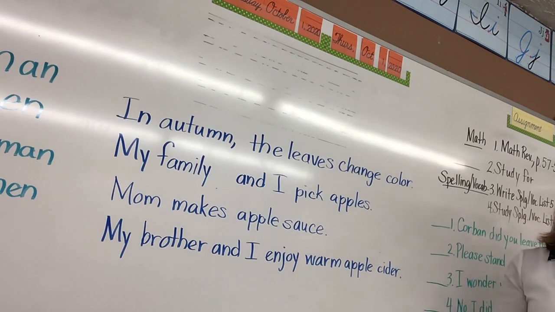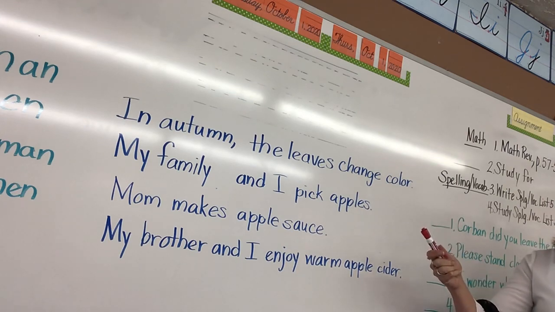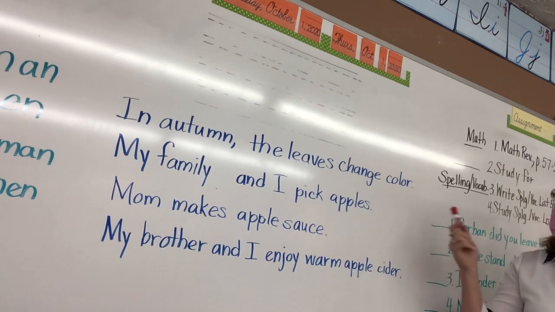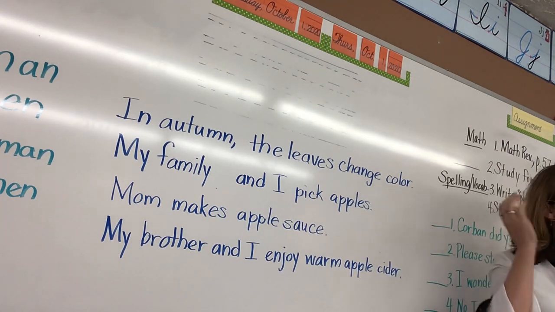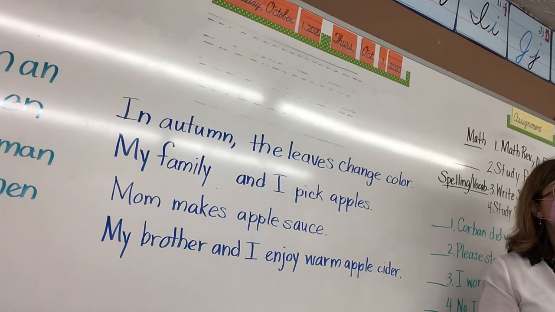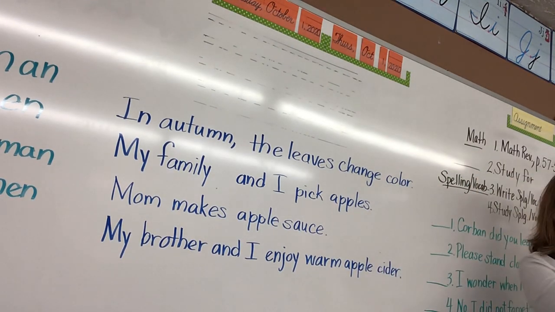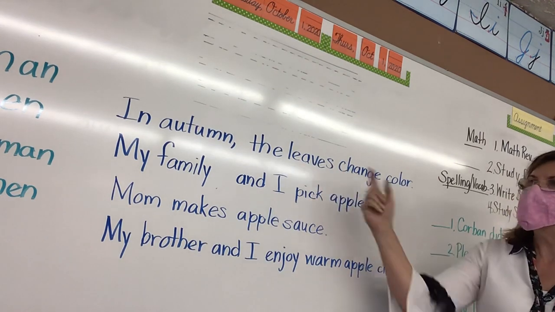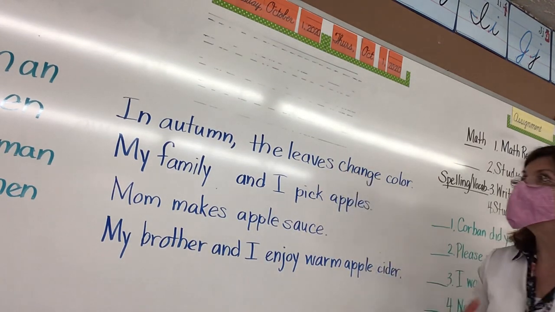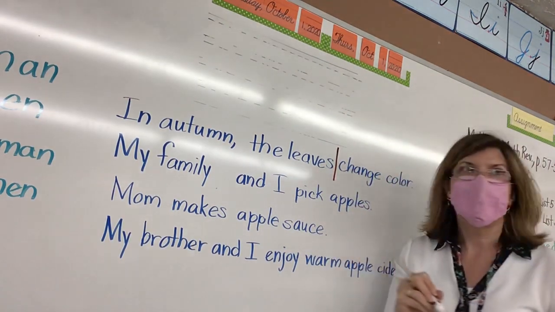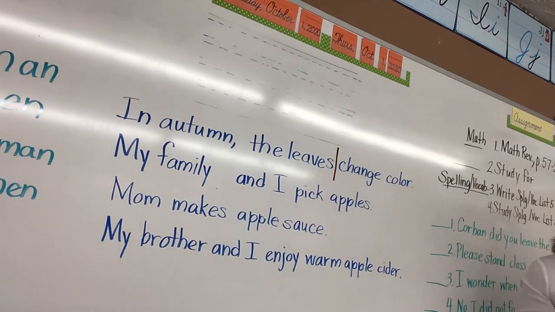Right? The first sentence, please look up here, is in autumn. Read it with me, guys. Come on. In autumn, the leaves change color. So what is this sentence about? Grace? Autumn. So that's, no it's not. Sorry. The leaves. It's about the leaves. Is autumn doing something? No, the leaves are doing something. So that needs to go after leaves.